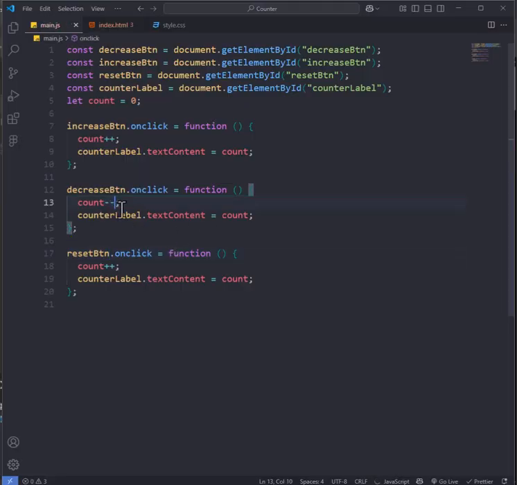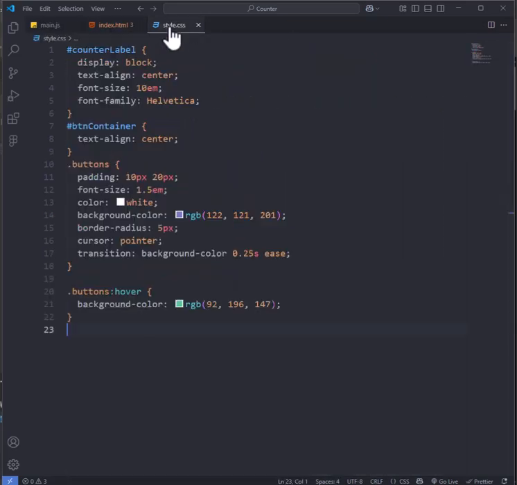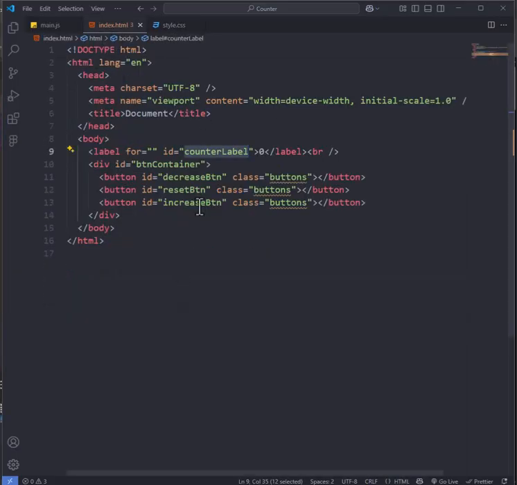Then the reset button, let's copy one of these functions, change decrease button to reset button. When we want to reset, we will set count back to 0, then update our count label with the current count. Increase, we can decrease, and we can reset, then increase and decrease again. Alright everybody, so that is a counter program with JavaScript, HTML, and CSS.